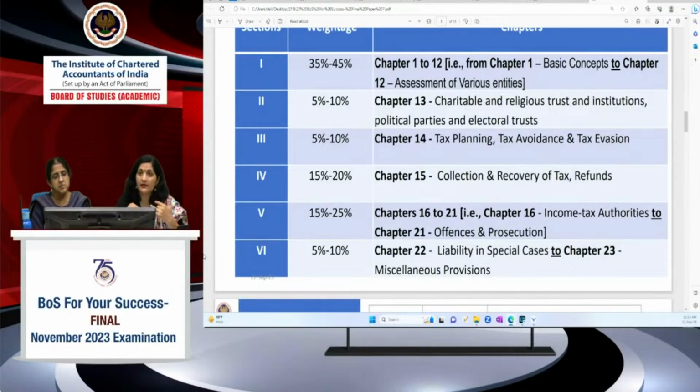Penalties, of course, whenever you are doing some provision, because penalties arise from the provision itself. You are not complying with the provision properly, so penalties are attracted, and offences and prosecution too. Whatever provisions you are reading, failure to comply with those provisions attracts penalties. So at that time you have to memorize the penalties as you go. But a separate question can be asked from this. It can be MCQ based on penalties, case scenario based, descriptive form questions can come, and case law based questions can also be asked from this section.